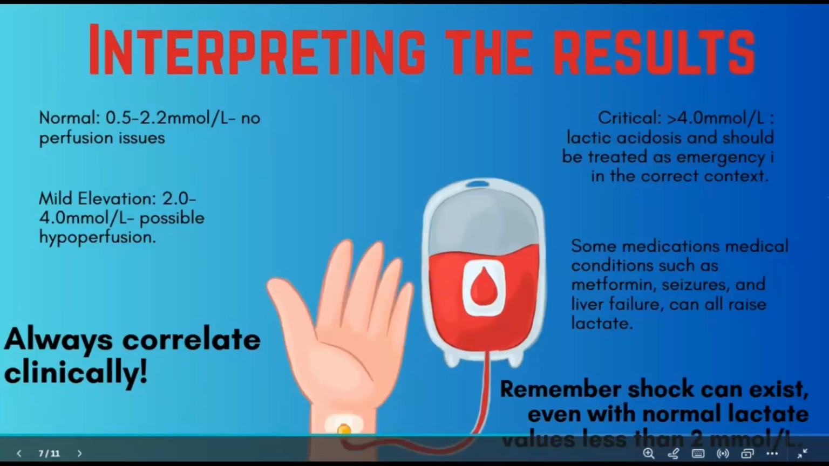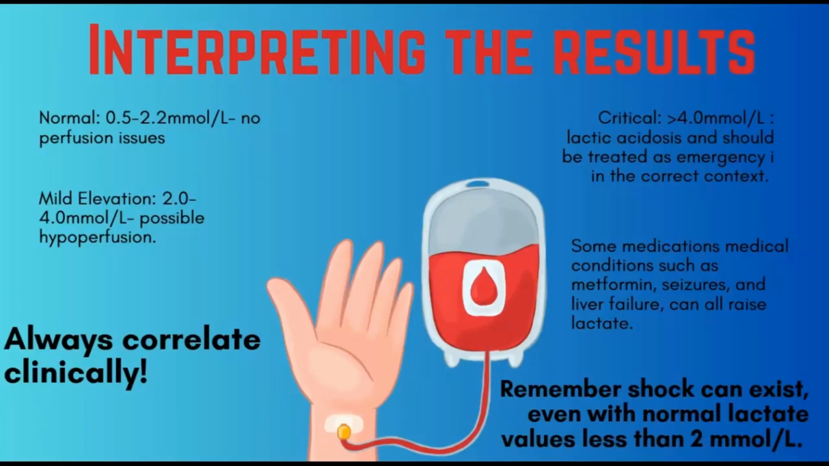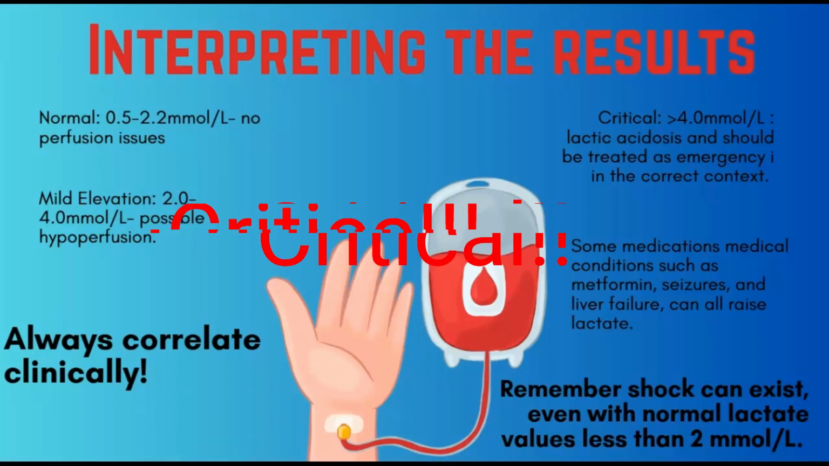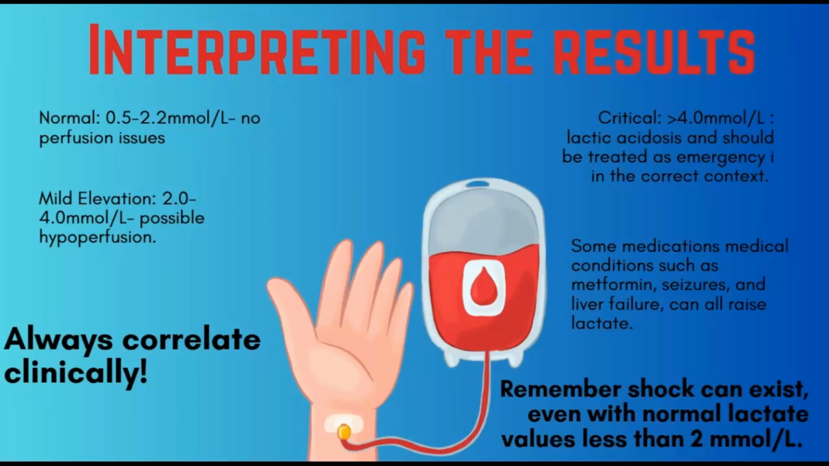So how are we interpreting these results? Again, just as a refresher, our generically accepted normal value is 0.5 to 2.2 millimoles per liter. A mild elevation, 2 to 4, considers some possible hypoperfusion. Again, we always want to correlate clinically. And then critical values would be greater than 4 millimoles per liter. This is indicative of lactic acidosis and should be treated as an emergency in the correct context.